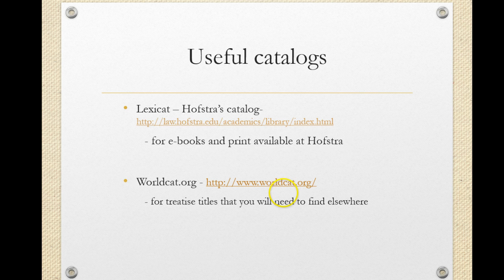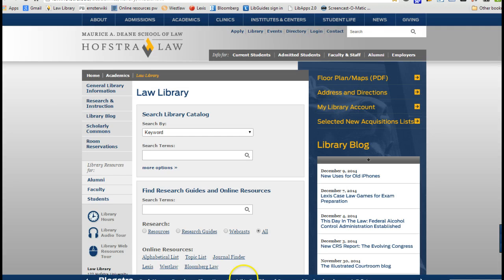So let's talk about how to use a catalog. We're going to click on the link to Hofstra's catalog. And here it is. This is actually a link to the Hofstra Law Library homepage, in which we provide you some boxes in which to search the catalog. You can start with a keyword search, which is certainly a fine way to start, but I'm going to show you a trick that I like to use. I call it the "let's get lucky, we hope" trick.